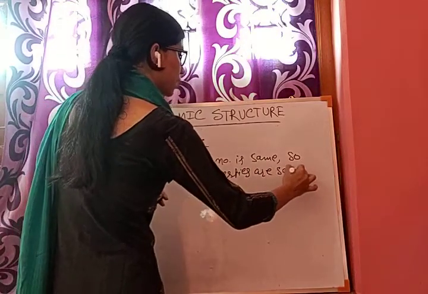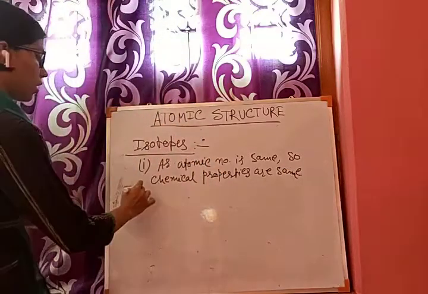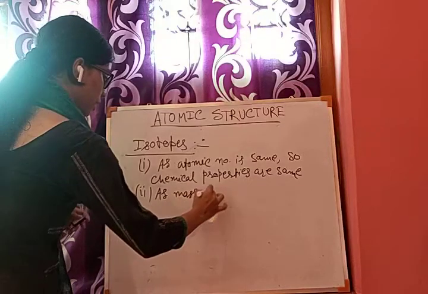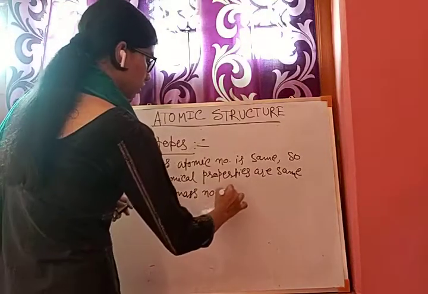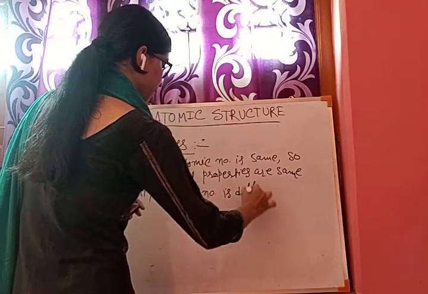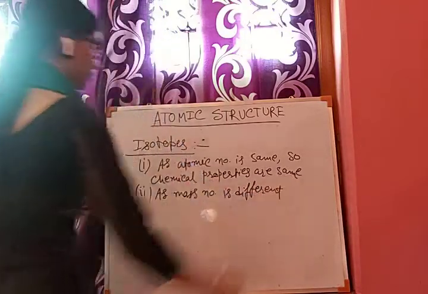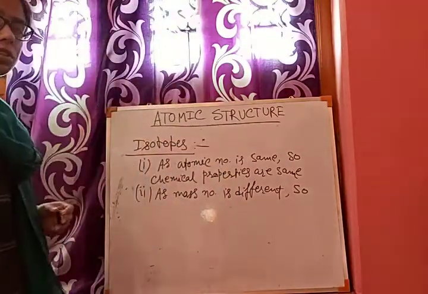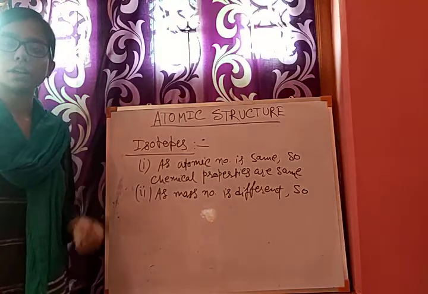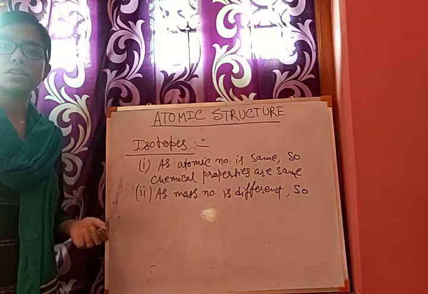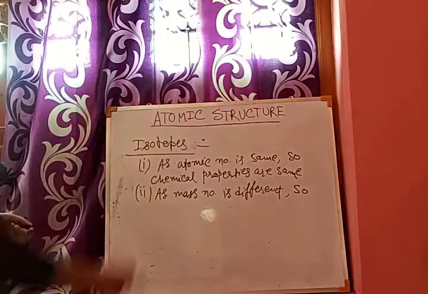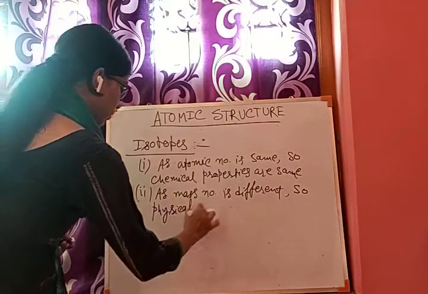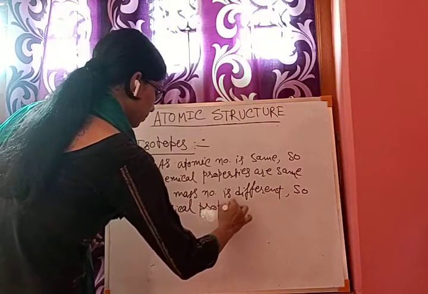These are the characteristics of isotopes. And as the mass number is different, the physical properties will be different. What are the physical properties? Melting point, boiling point, density, color, odor, etc. So as the mass number is different, the physical properties will be different.